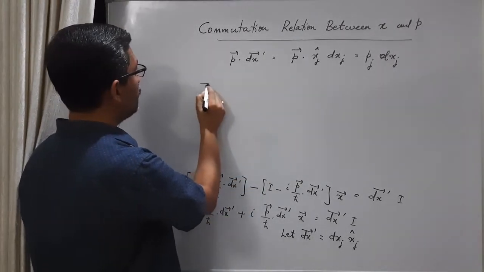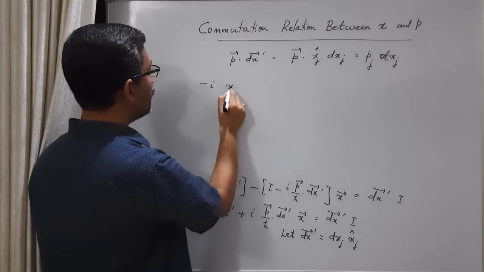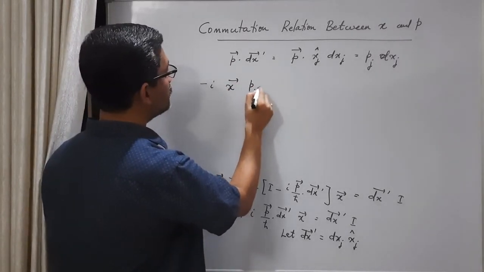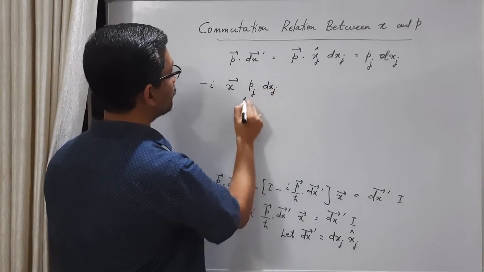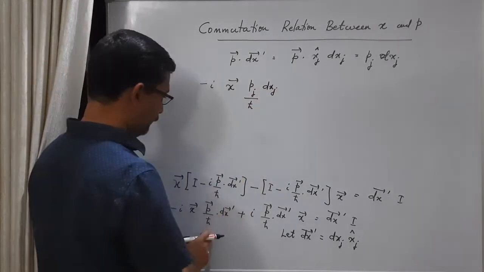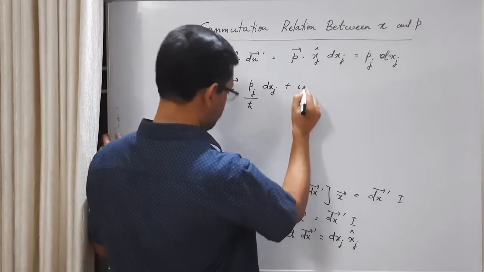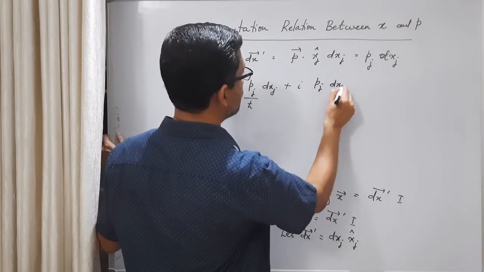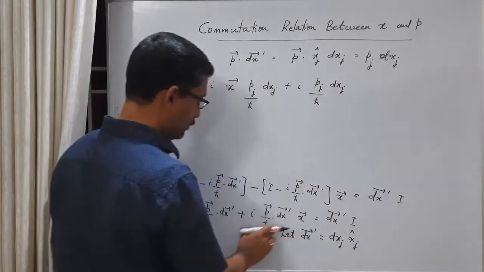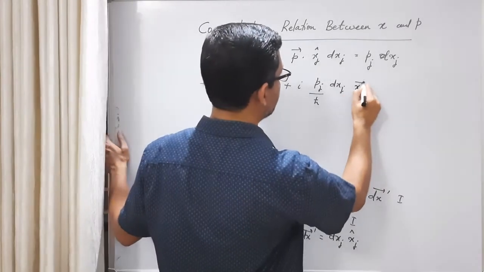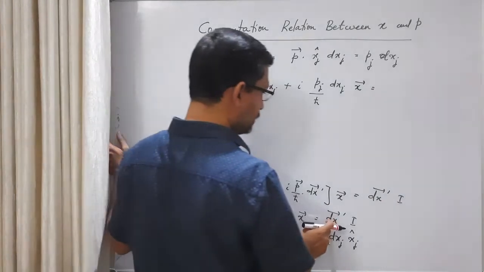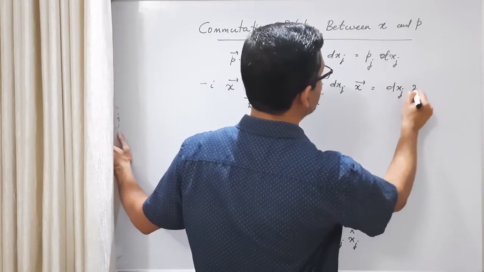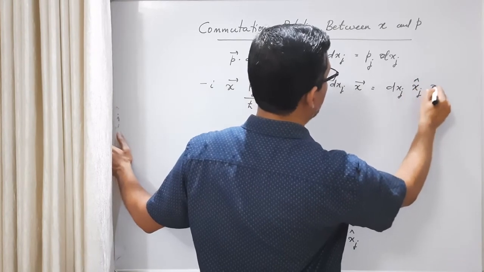So we have minus I vector x. Here we have pj dxj divided by h cross, plus I pj dxj divided by h cross times vector x, equals, on the right hand side, dxj xj cap identity.